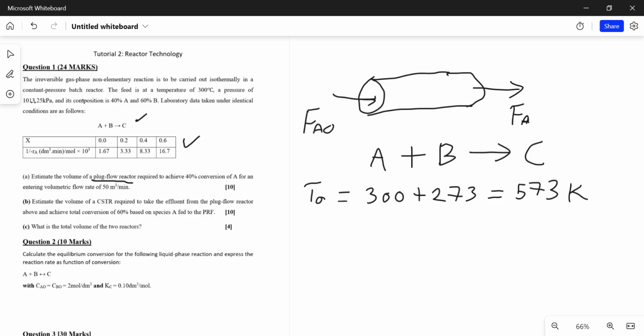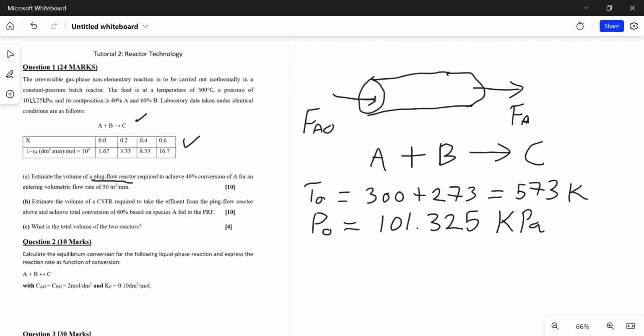Then you can look at the other condition you are given, which is the initial pressure, also standard atmospheric, so it's 101.325 kPa. So that's constant pressure and temperature.